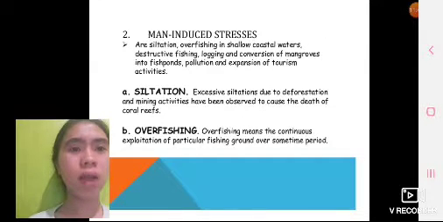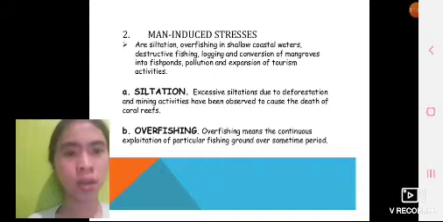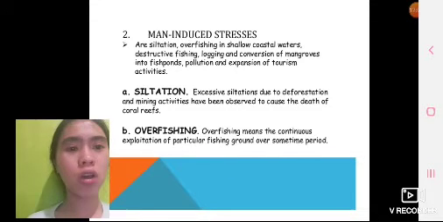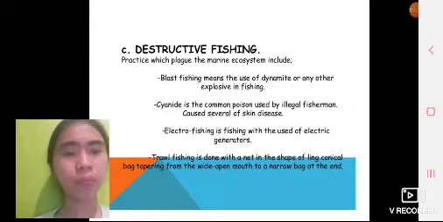Man-induced stresses are salinization, overfishing in shallow coastal waters, destructive fishing, logging, conversion of mangroves into fish ponds, pollution, and expansion of tourism activities. Excessive siltation due to deforestation and many other activities has been observed to cause the death of coral reefs. Overfishing means the continuous exploitation of a particular fishing ground over some time period.